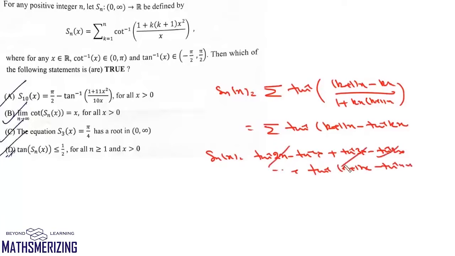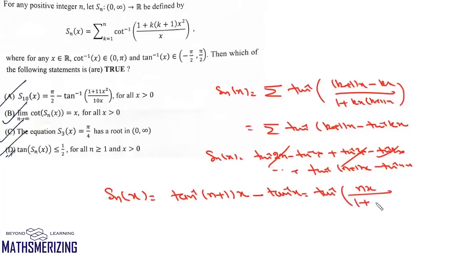Now all these will cancel, so we'll get this Sn(x) as tan inverse (n+1)x minus tan inverse of x, which is tan inverse of a minus b, so it will be nx upon 1 plus a into b.